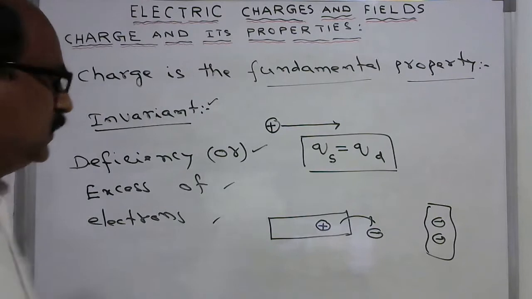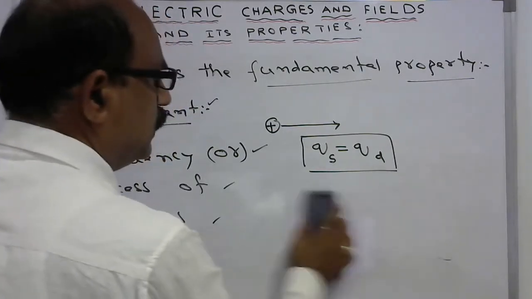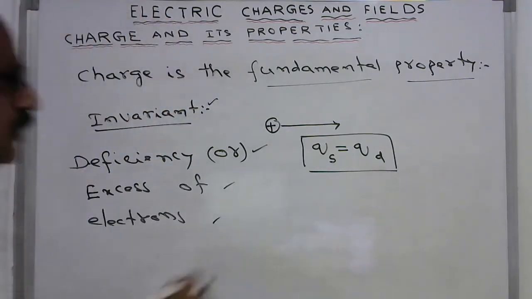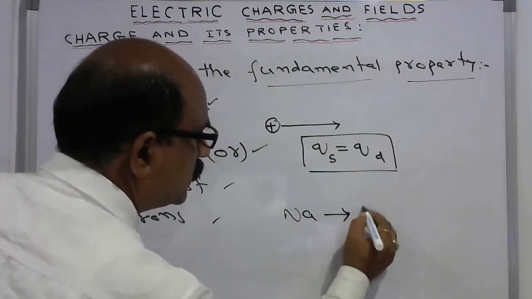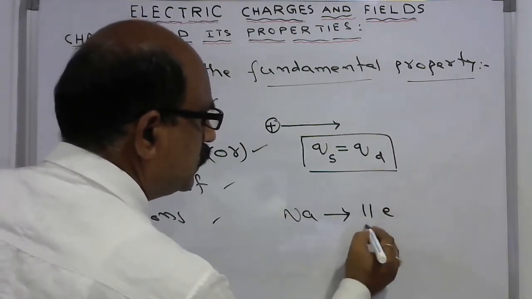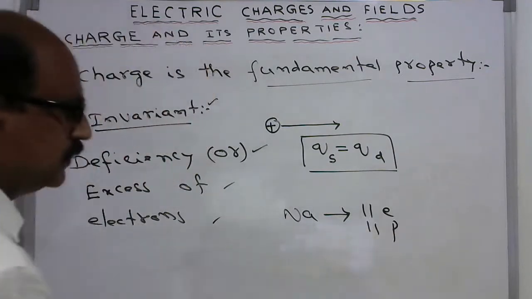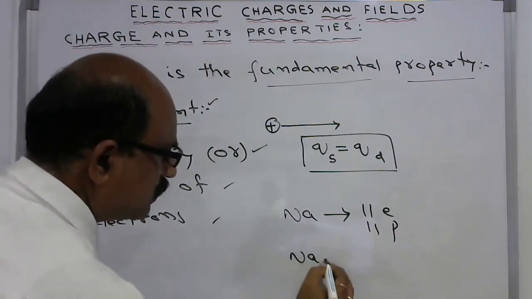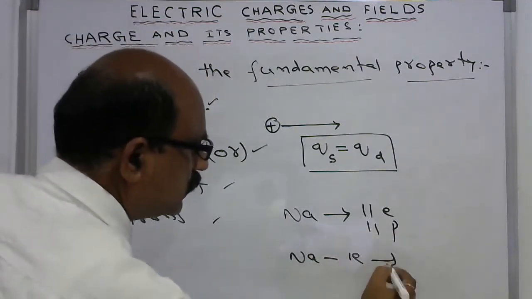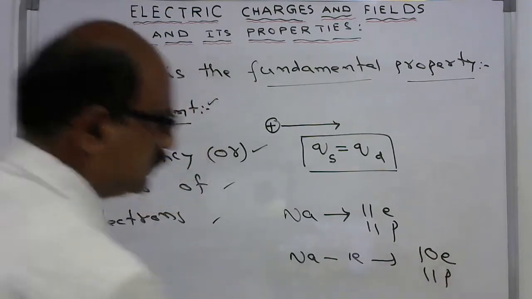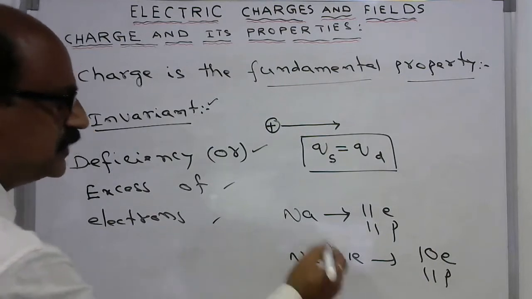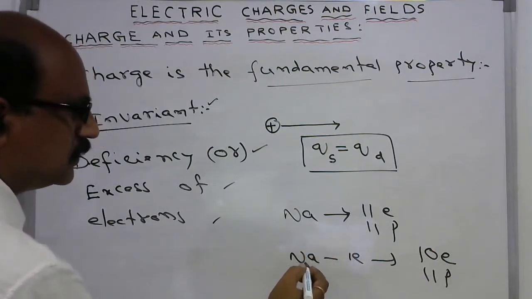Say for example, we have sodium. When it is neutral, it has 11 electrons and 11 protons. When it loses one electron, then the number of electrons is 10 and protons are 11. So there is a deficiency of an electron.